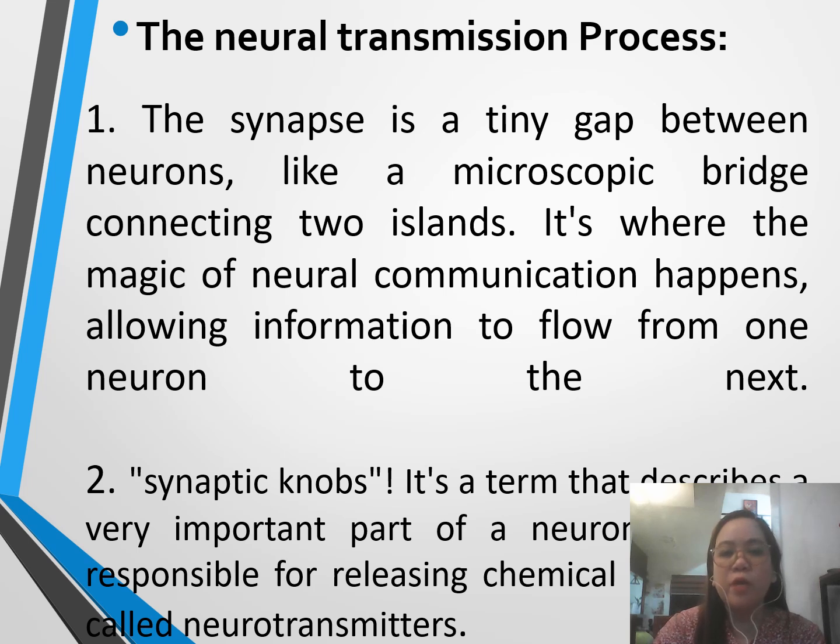Number two, we have the synaptic knobs. It is a term that describes a very important part of a neuron responsible for releasing chemicals called neurotransmitters. So in the synaptic knob, there's a chemical used in the process. It's called a neurotransmitter.